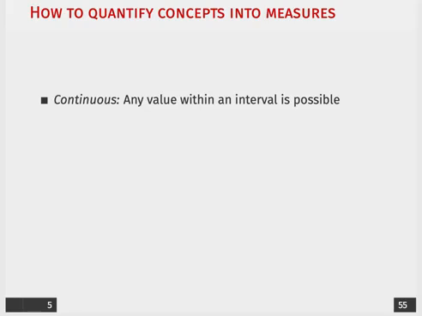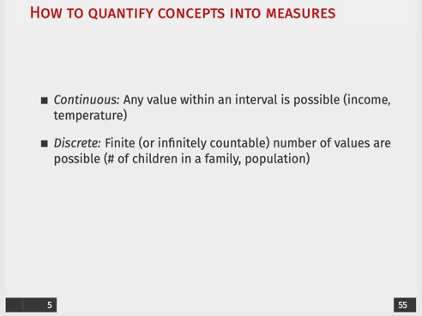You'll probably have noticed in the previous table that there were a couple different types of variables that we had. When we were talking about GDP per capita, that's a continuous variable that can really take on any value within an interval of 0 to technically infinity. We can think of other examples aside from income-based measures like GDP per capita, like temperature. But you'll also remember that we saw some finite or infinitely countable number of values possible, right?